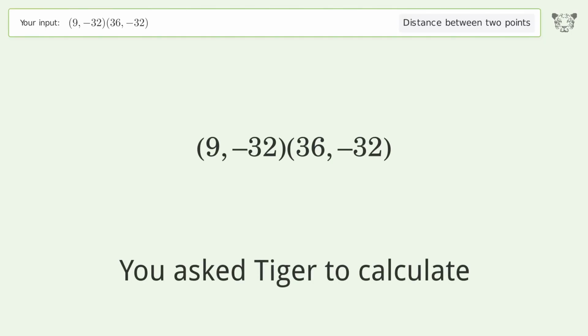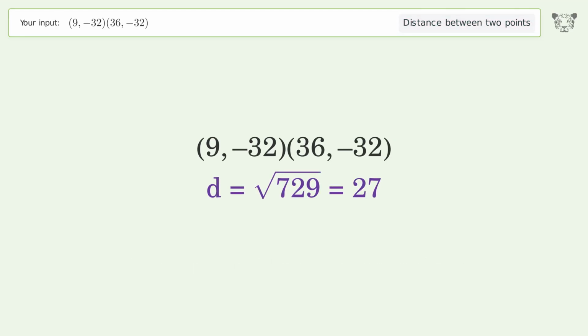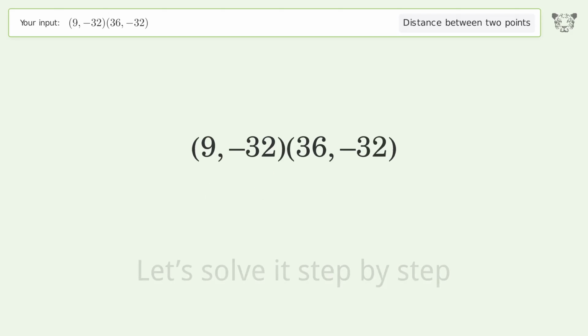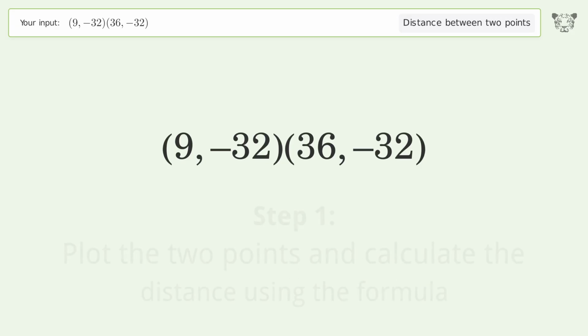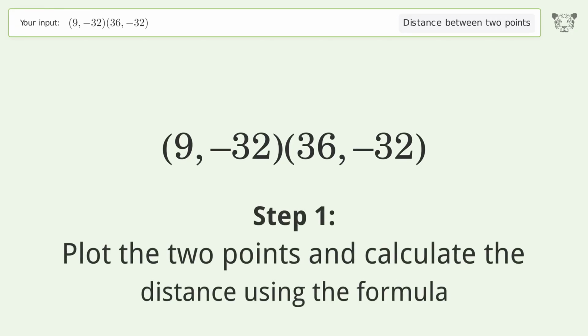You ask Tiger to calculate. This deals with the distance between 2 points. The distance between the 2 points is the square root of 729, or 27. Let's solve it step by step. Plot the 2 points and calculate the distance using the formula.